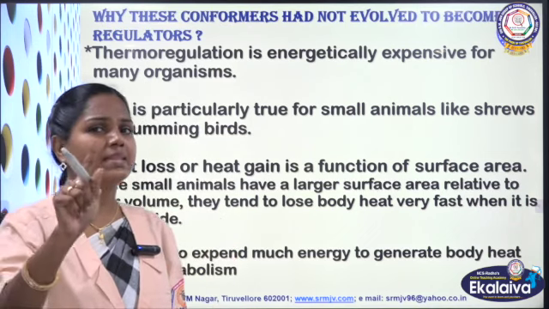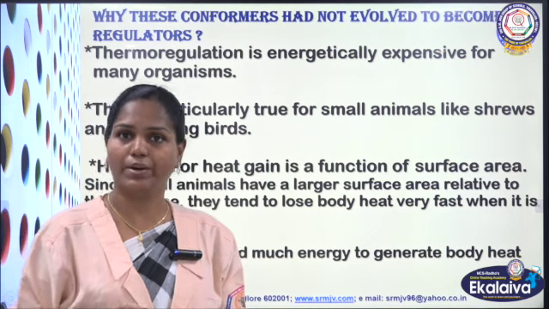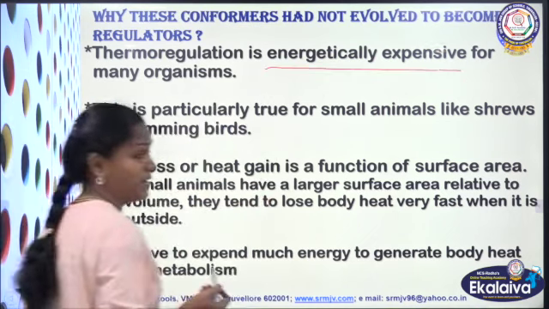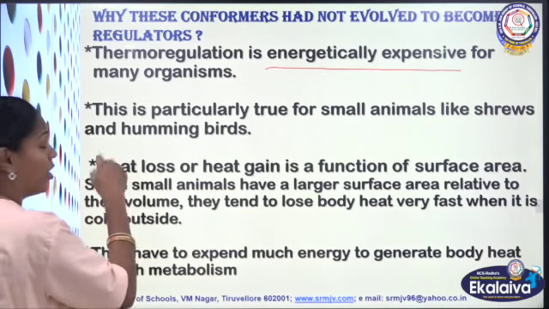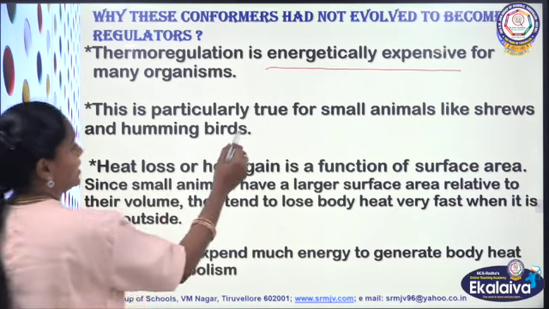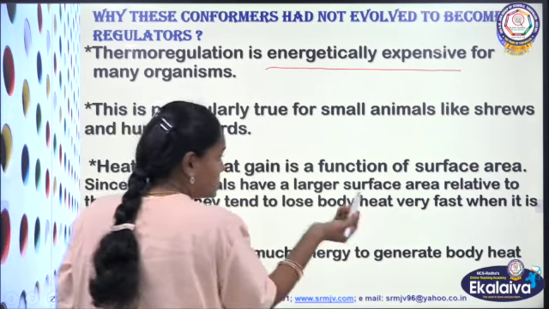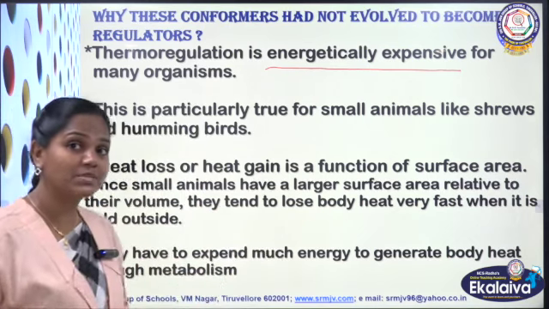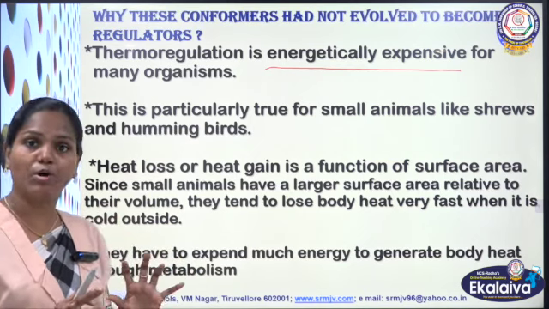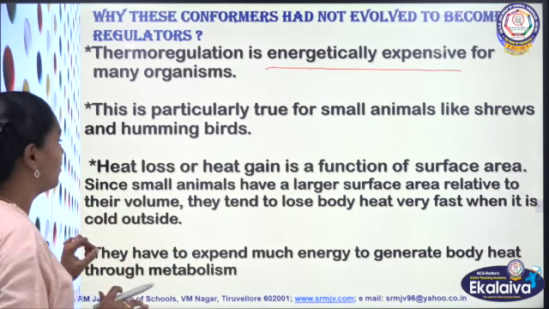The main thing is energy requirement. Thermoregulation is energetically expensive for the organism, that is, they have to use some energy, but conformers cannot expend their energy to regulate their body condition. That is a major problem.